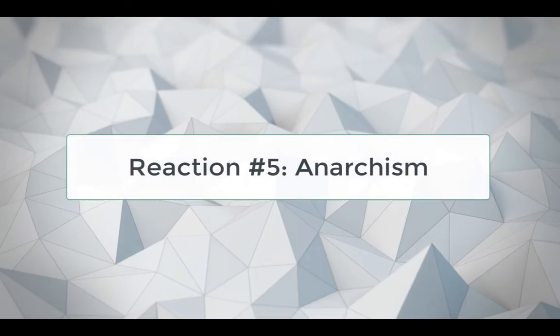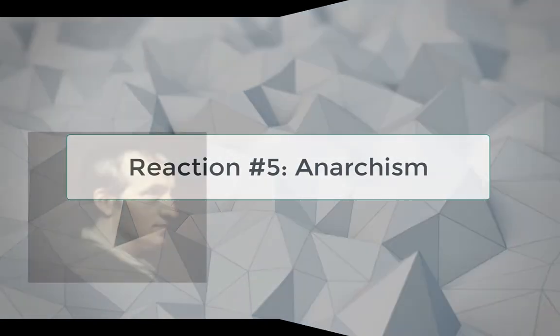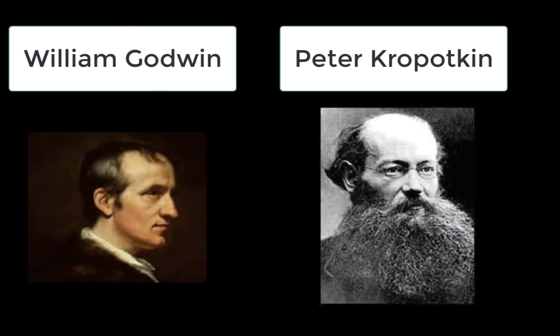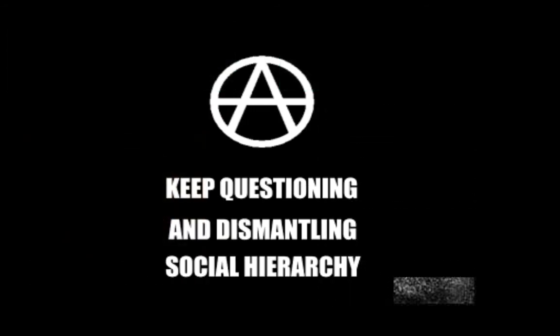Okay, next up, reaction number 5, anarchists. So the anarchists are best known. There are 2 of them, 2 big ones. There are a lot of thinkers. The English thinker William Godwin, and then there's also the Russian Peter Kropotkin, and they agreed with Marxists that there was a major problem with industrial leaders, but they also believed that the government was a problem as well. In fact, they argued the main problem was just centralized power in total.